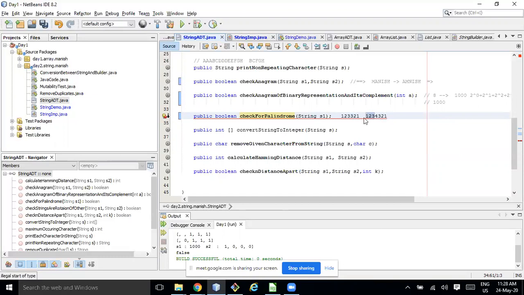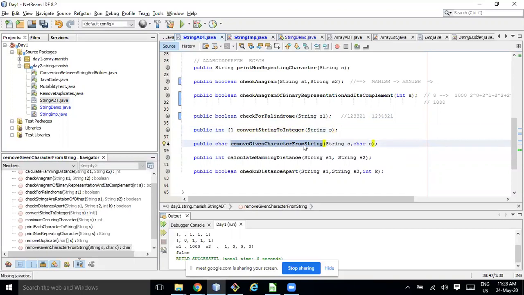I think you guys can implement it. This is a simple problem. Next, convert a string to an integer. We already converted an integer to a binary number, so you can also convert a string to an integer, using some logic or there is a direct function for the same. Okay, so we can skip this. Next is remove a given character from a string. You just need to remove one character.